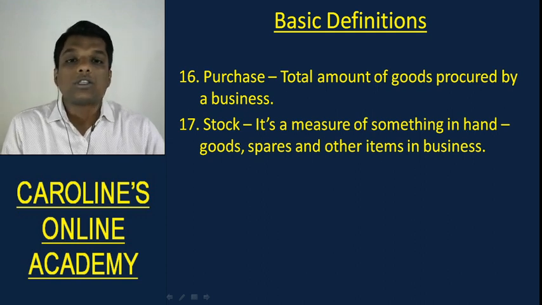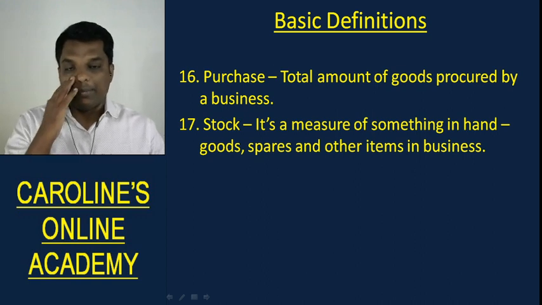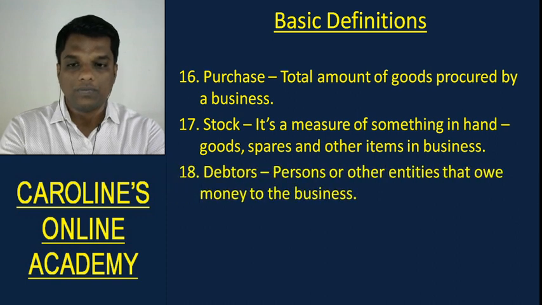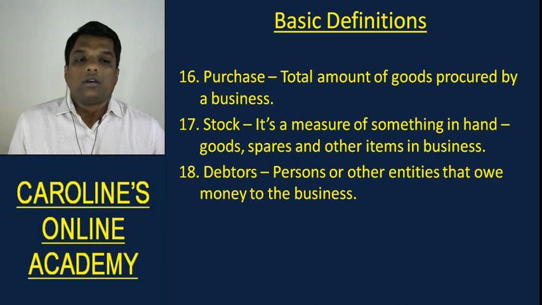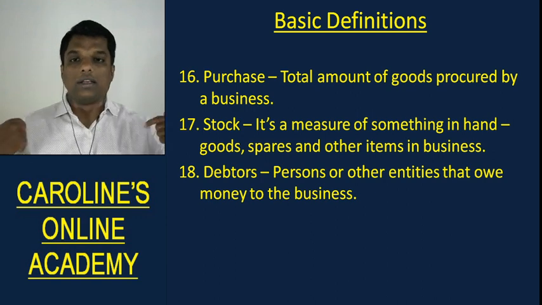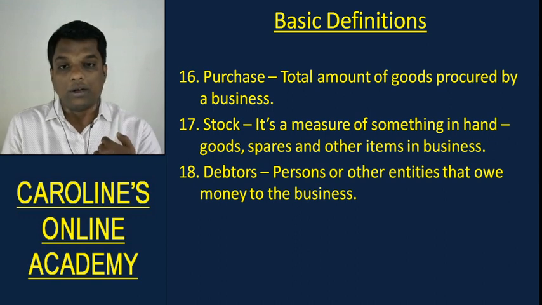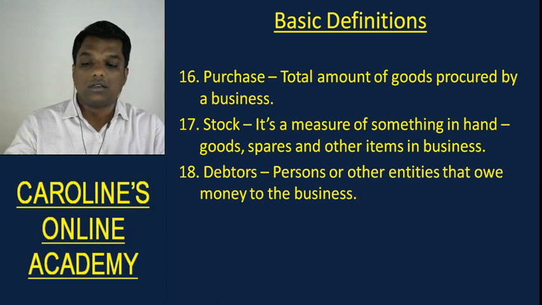Understood? So spares and other items we'll study elaborately when we study further chapters in the future. Debtors, all those people who owe money to the entity, to the business, are known as debtors. Understood? Everyone who has to pay money to the business is known as debtors. Understood?